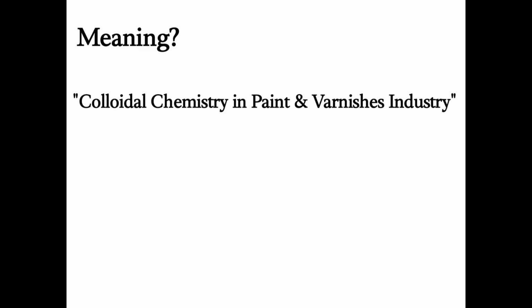Okay. So before going into the details, first we need to understand what basically is the meaning of the title of the chapter, which is colloidal chemistry in paint and varnishes industry. What this particular title is telling us is we are going to study colloidal chemistry between paint and varnish. So if you want to study something related to these two words, first we need to understand what basically is the paint and varnish. Then only we'll be able to study the colloidal chemistry in between them.